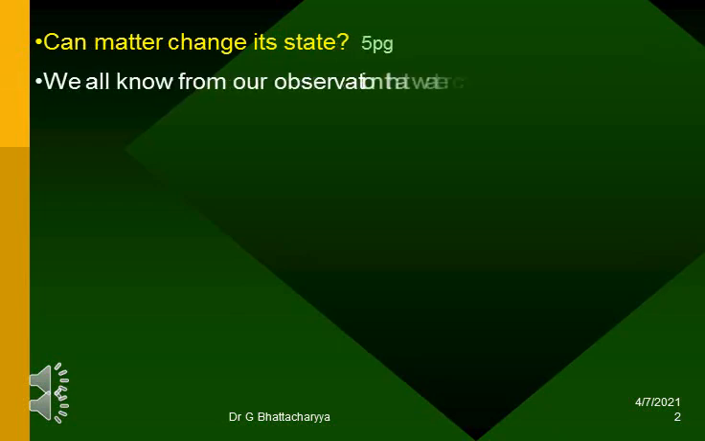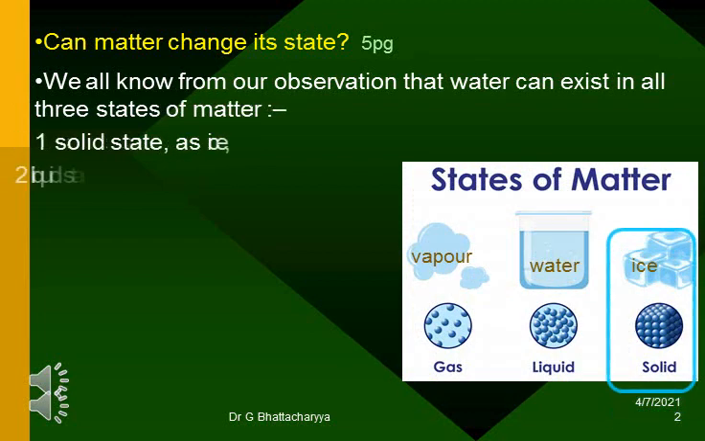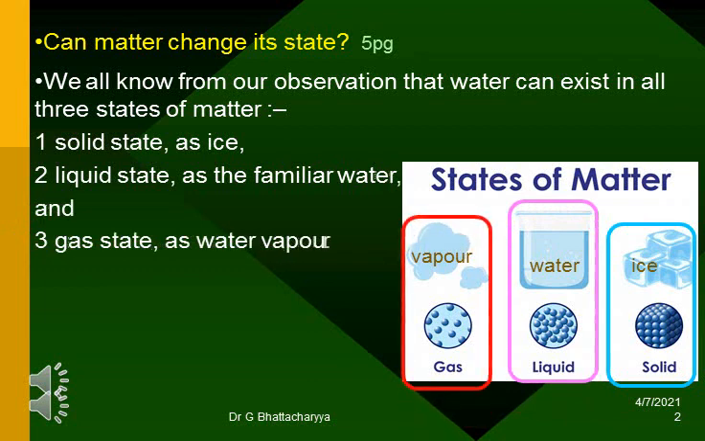Can matter change its state? We all know from our observation that water can exist in all three states of matter: 1, solid state, as ice; 2, liquid state, as the familiar water; and 3, gas state, as water vapor.